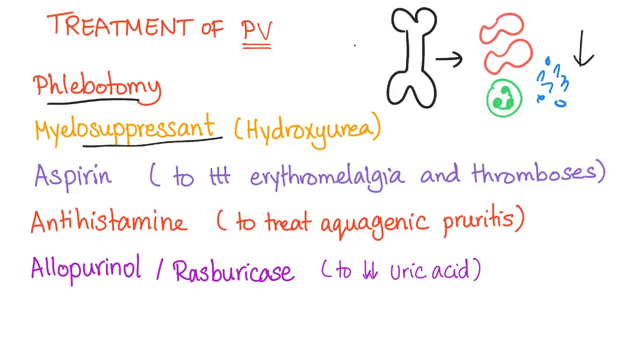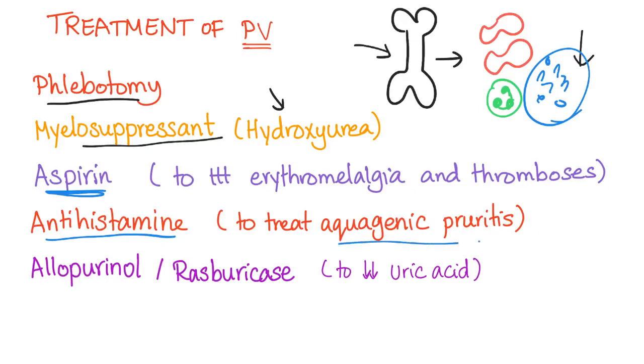Let's use a myelosuppressant to suppress this crazy bone marrow, using something called hydroxyurea. Let's treat the symptoms of thrombocytosis and erythromelalgia by using aspirin, a famous antiplatelet. Antihistamines treat the aquagenic pruritus, the itching after hot showers. We can use allopurinol or rasburicase to decrease the uric acid and prevent your gouty arthritis.